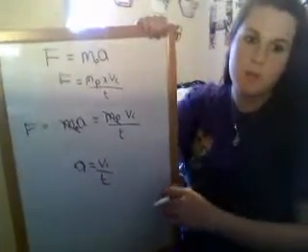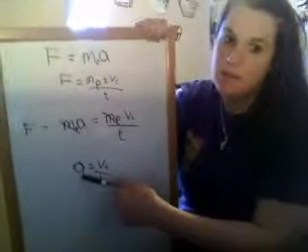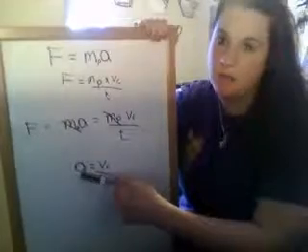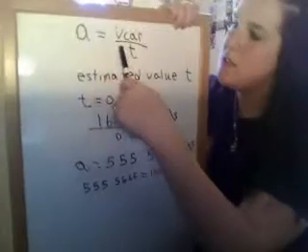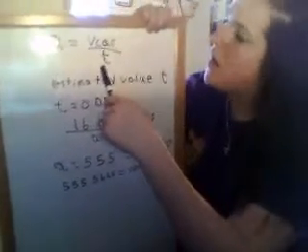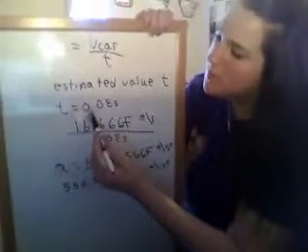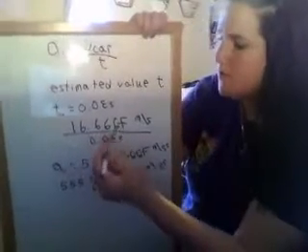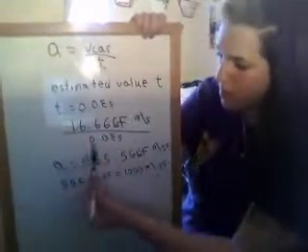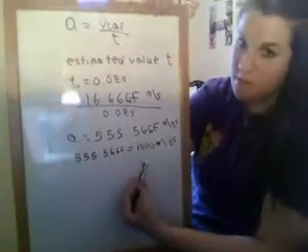And for our project, we're going to be taking this acceleration, and that's where we're going to figure out if she was able to get a concussion or not. Okay, so we have our acceleration equals the velocity of the car over time, and this time is the time of contact, so we're estimating that value to be 0.03 seconds. So you take the velocity of the car, 16.6667, and you divide that by the time of contact, which is 0.03 seconds, and you're going to get 555.5667 meters per second squared.